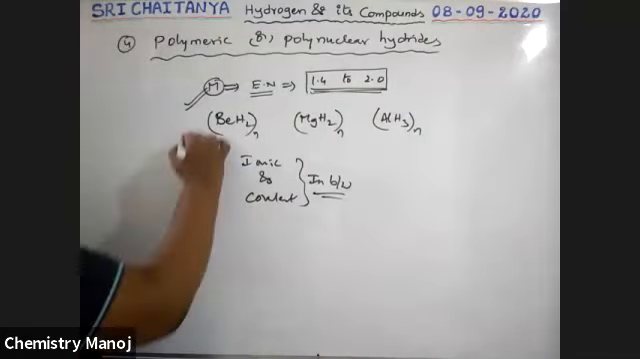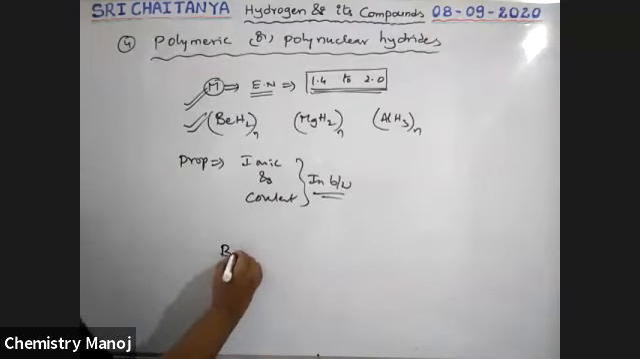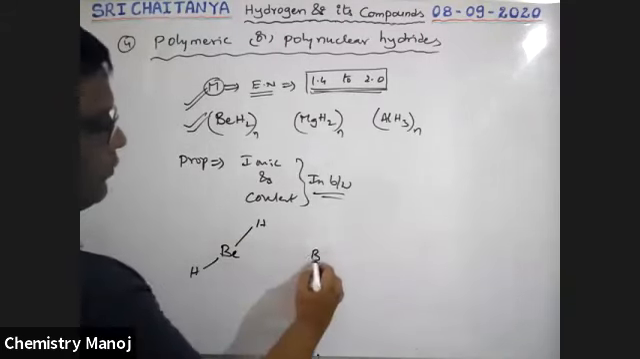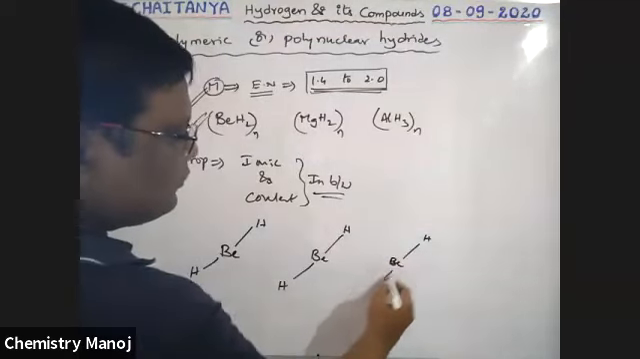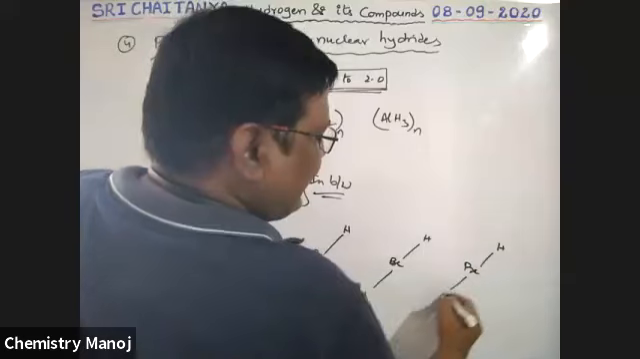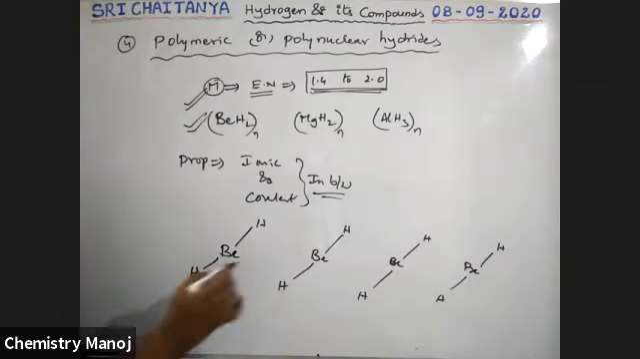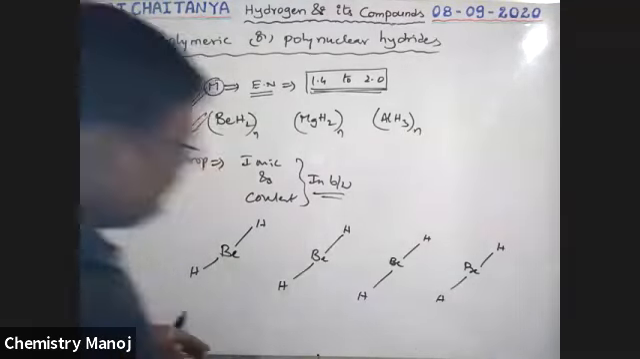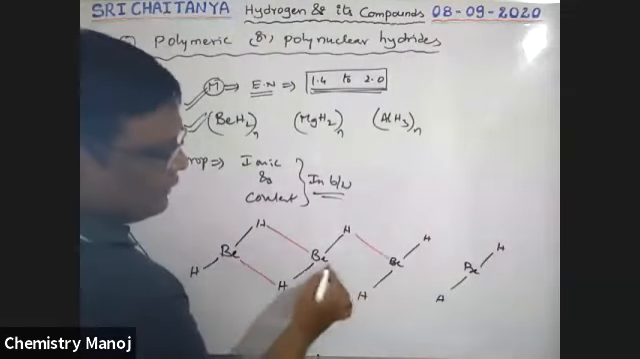Let us take an example, that is beryllium hydride, boys. The structure of this beryllium hydride is like this. These are beryllium hydrides. Like this, a number of beryllium hydrides are there. See here, this hydrogen of this beryllium may combine with this one, this one, or this one. Like this, they are combined with each other.